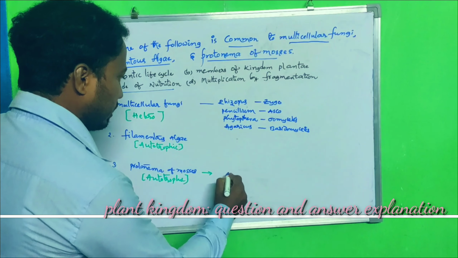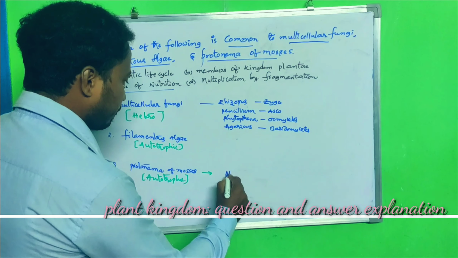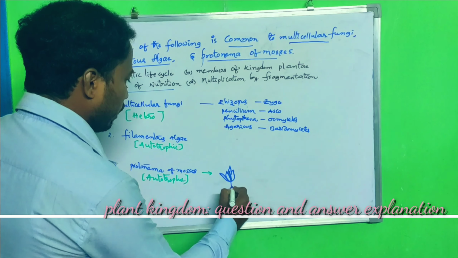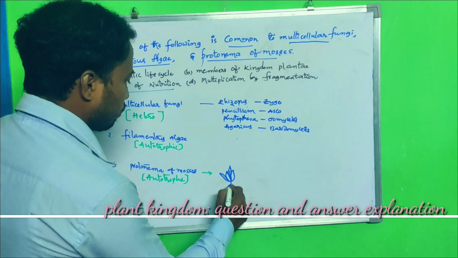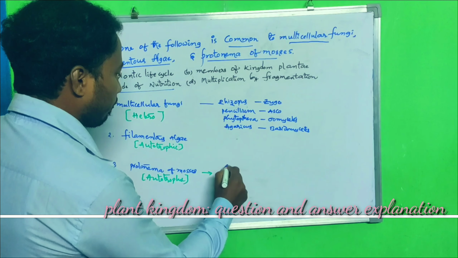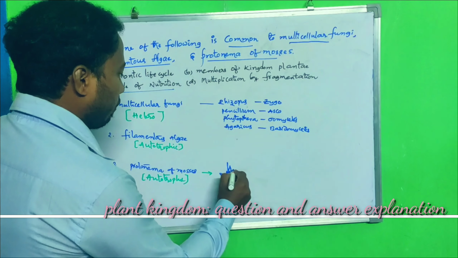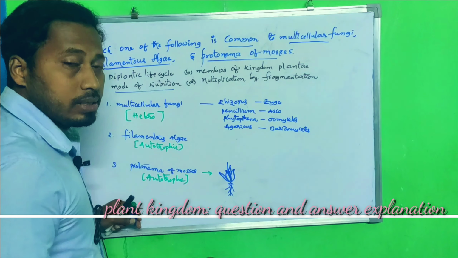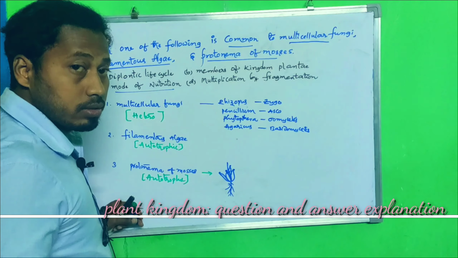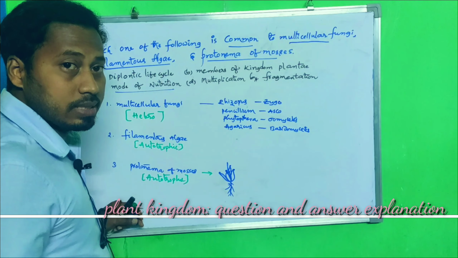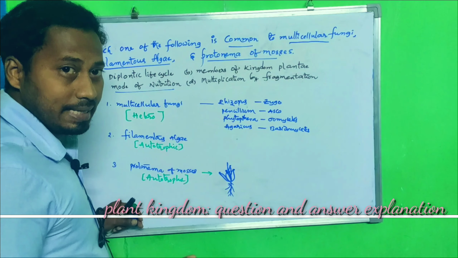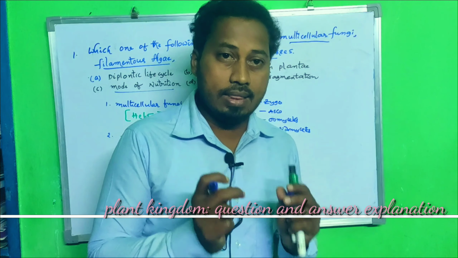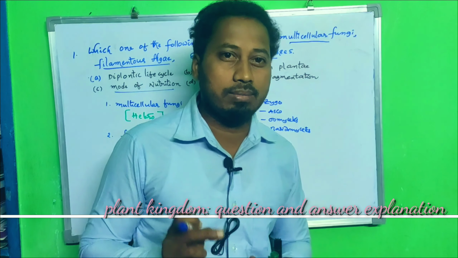The best example of mosses is Funaria. As it has rhizoids, on the tip of the axis, what is present? Sex organs. These sex organs produce gametes, meaning antherozoids and egg, from the antheridium and archegonium. Antheridium contains antherozoids, archegonium contains the egg cell.